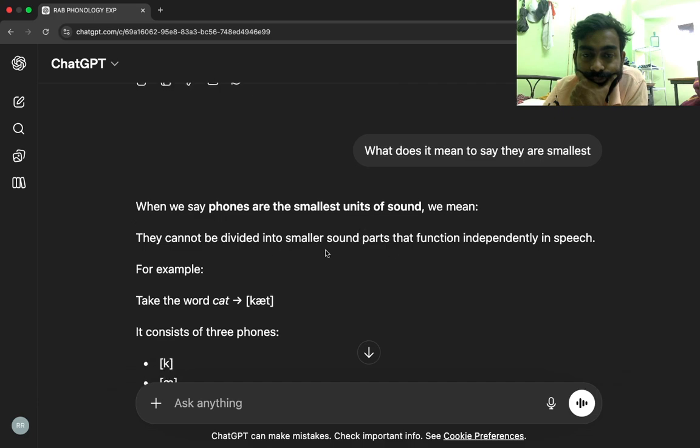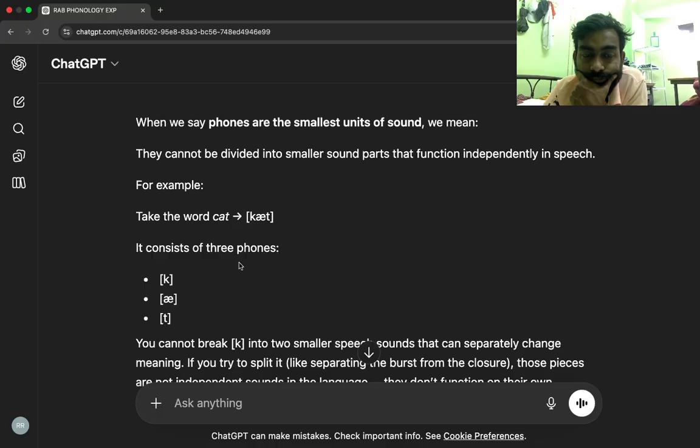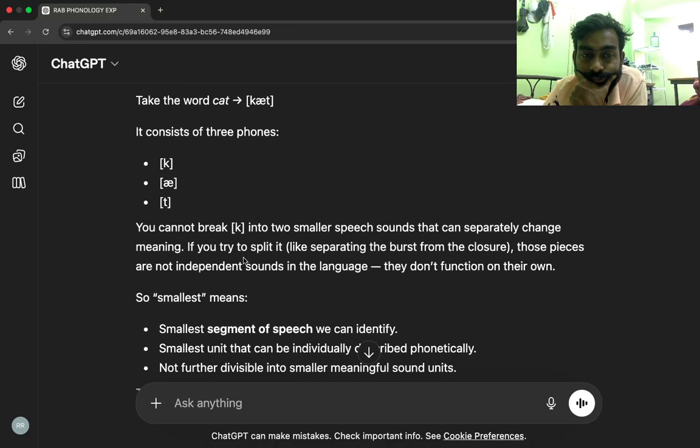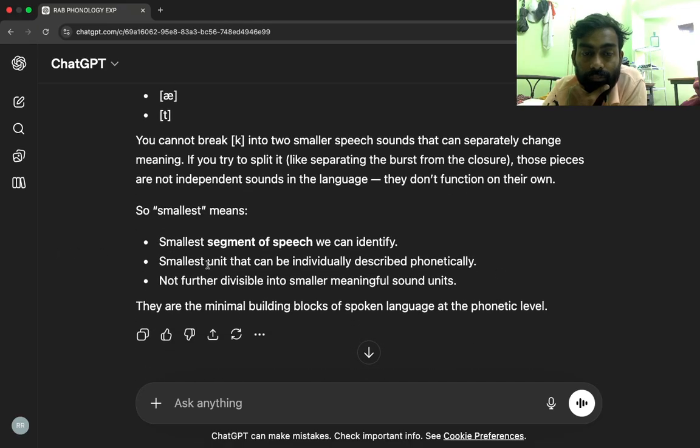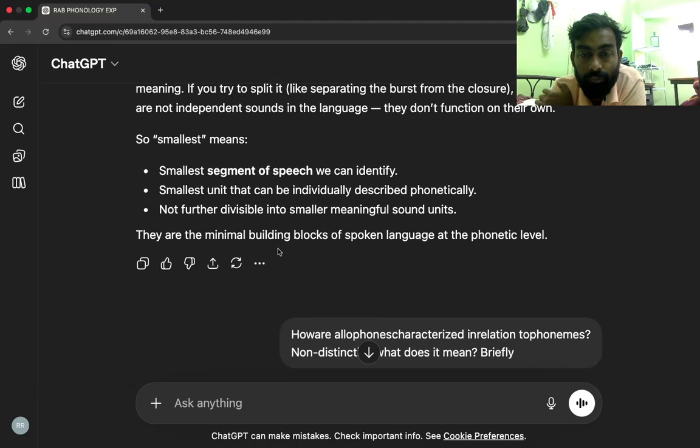For example, take the word cat. It consists of three phones: K, æ, T. You cannot break K into two smaller speech sounds that can separately change meaning. If you try to split it, like separating the burst from the closure, those pieces are not independent sounds in the language. They don't function on their own. So smallest means the smallest segment of speech we can identify, the smallest unit that can be individually described phonetically, not further divisible into smaller meaningful sound units. They are the minimal building blocks of spoken language at the phonetic level.